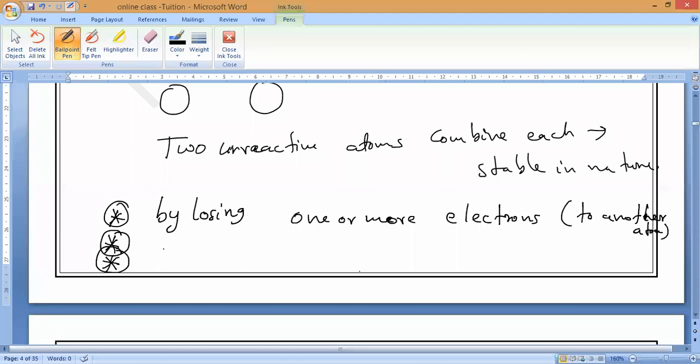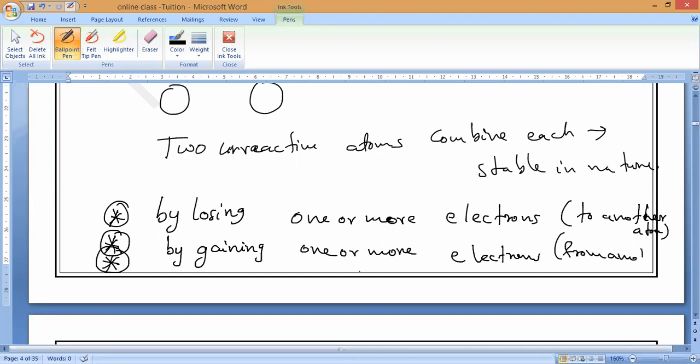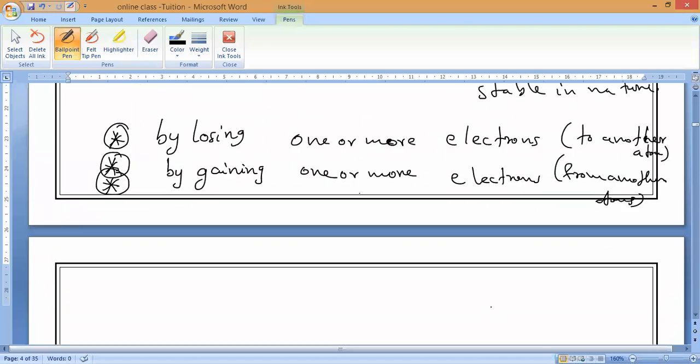What is the second one? By gaining one or more electrons. Now, to another atom or from another atom? From another atom. Others also getting involved is good. Karthikeyan, if you are not understanding, ask me.